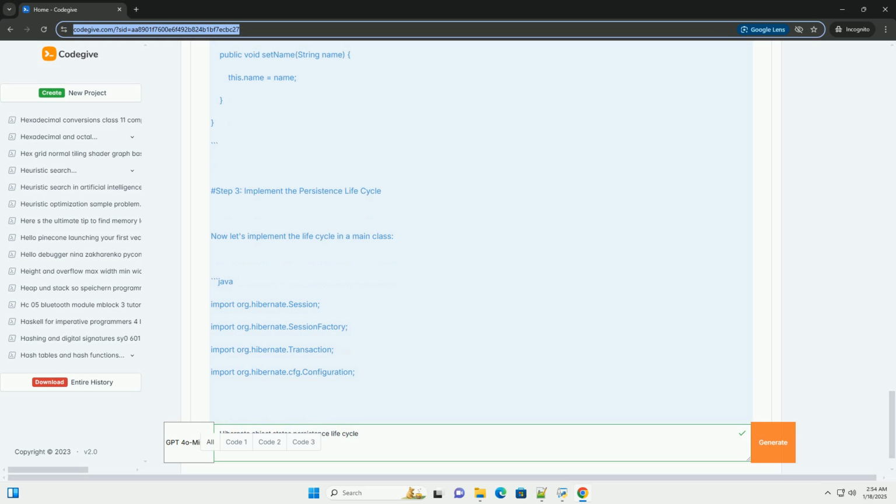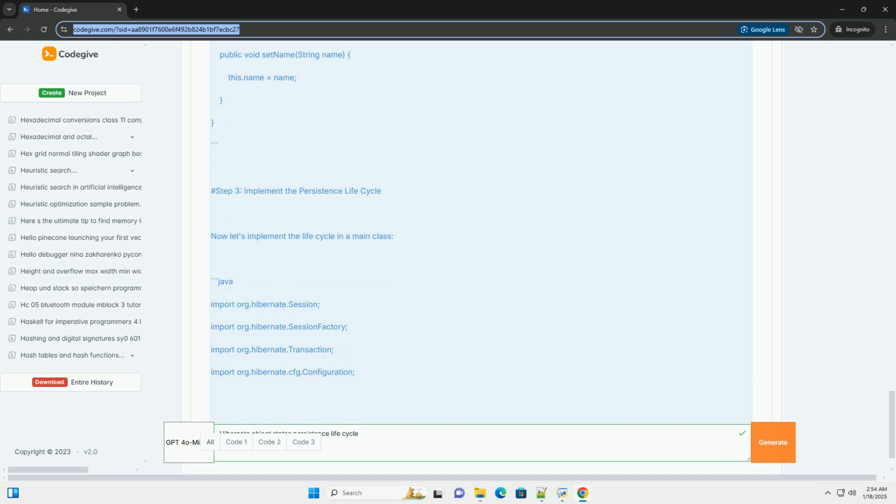3. Detached state: the entity was once persistent but is now no longer associated with any session. It can be reattached to a new session. 4. Removed state: the entity is marked for deletion and will be removed from the database upon the next flush. Persistence life cycle. The life cycle of an entity in Hibernate can be summarized in the following steps.